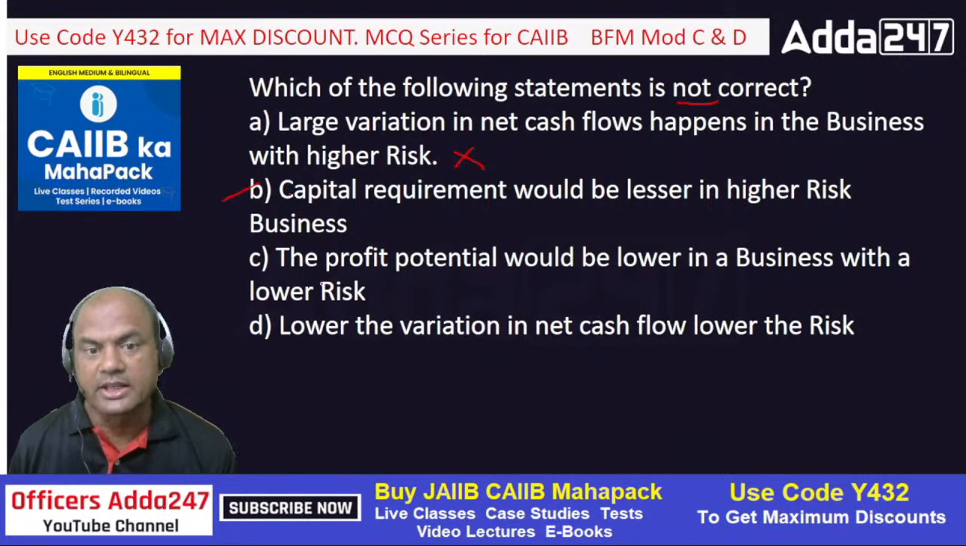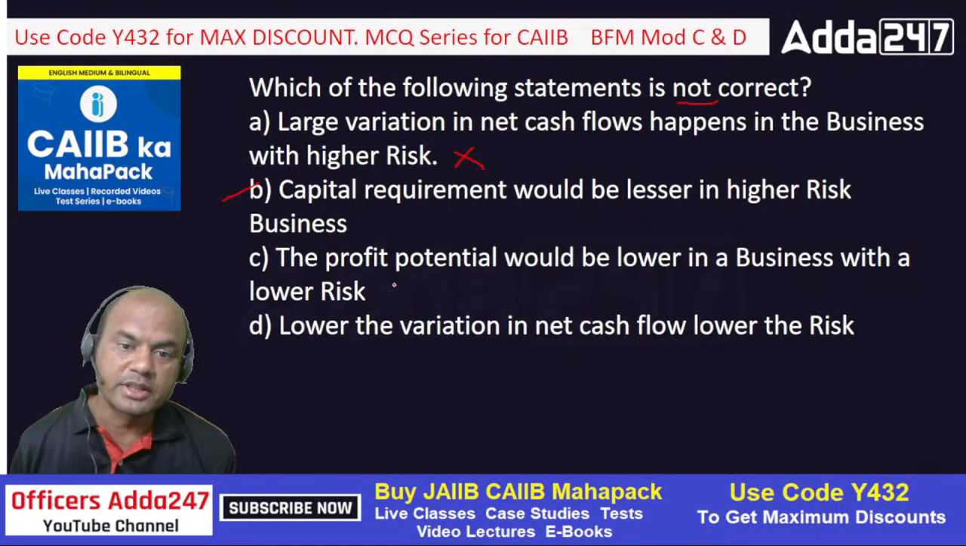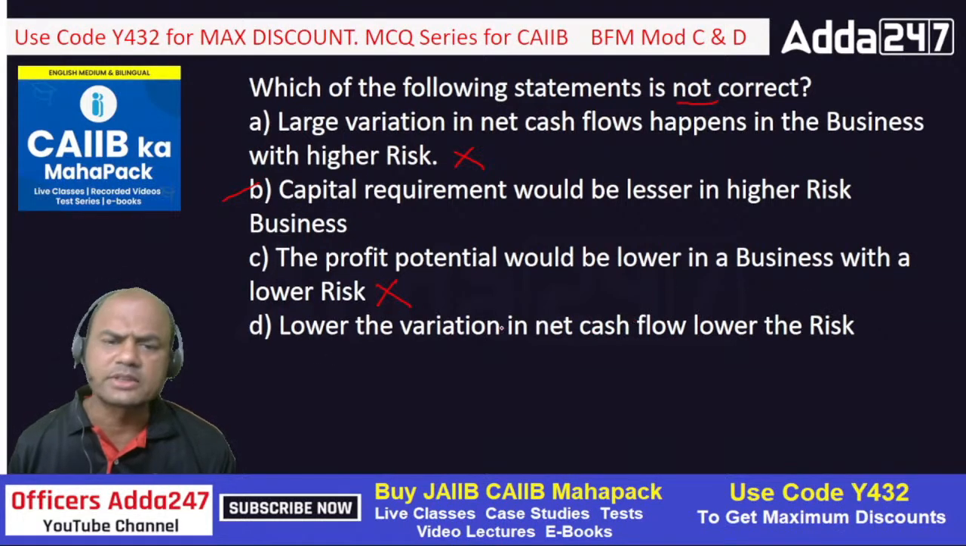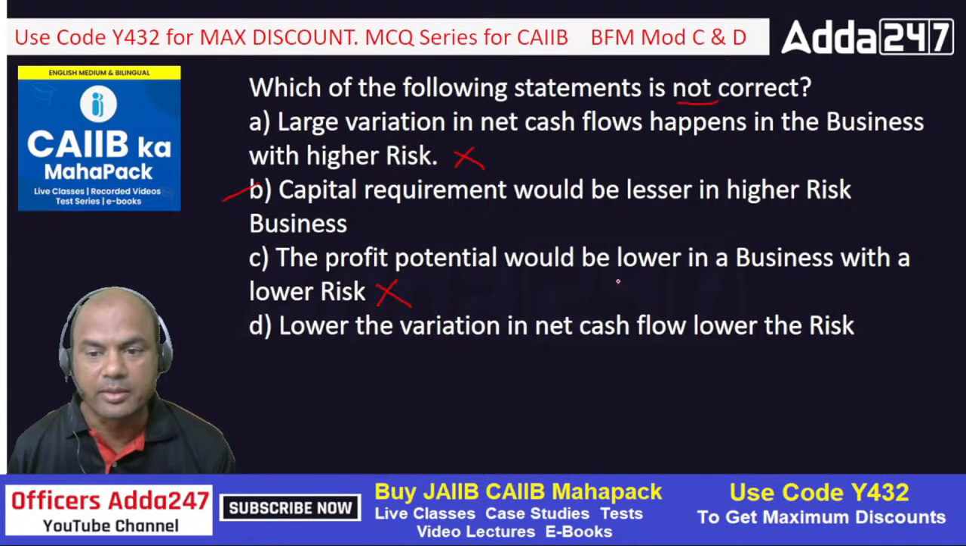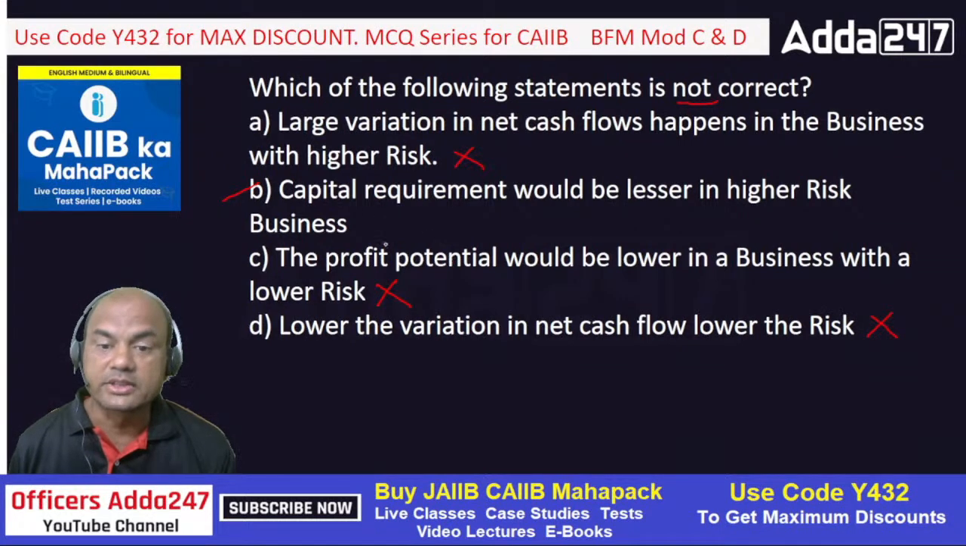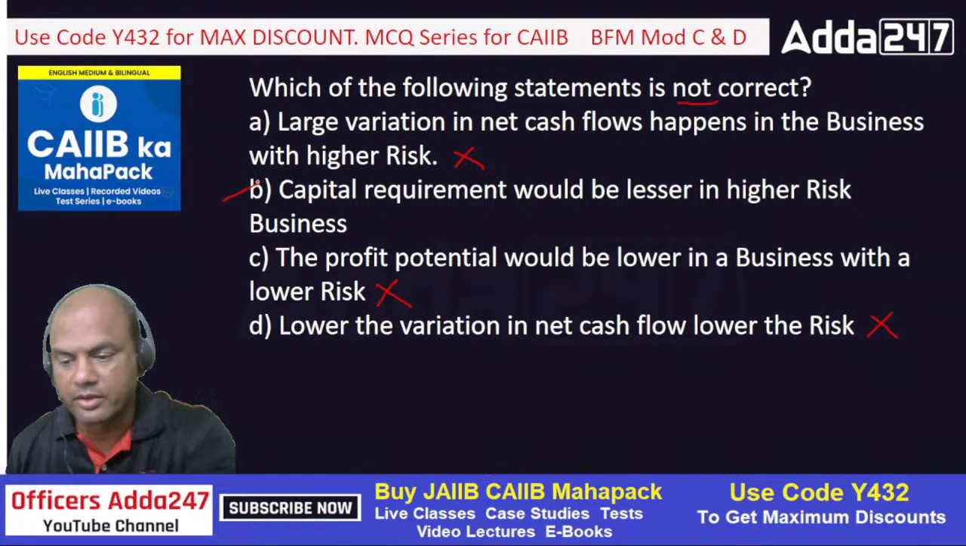Let's see the next option. The profit potential would be lower in the business with lower risk. So low risk, low return. That's definitely true, but we want false, so this is also out. Lower the variation in net cash flow, lower the risk. That's obvious. If every year I am getting the same amount of profit, or every month I am getting the same salary, it means the risk is lower, isn't it? So this is also true. We want untrue, so this is also not required. So the answer is B. Got it?